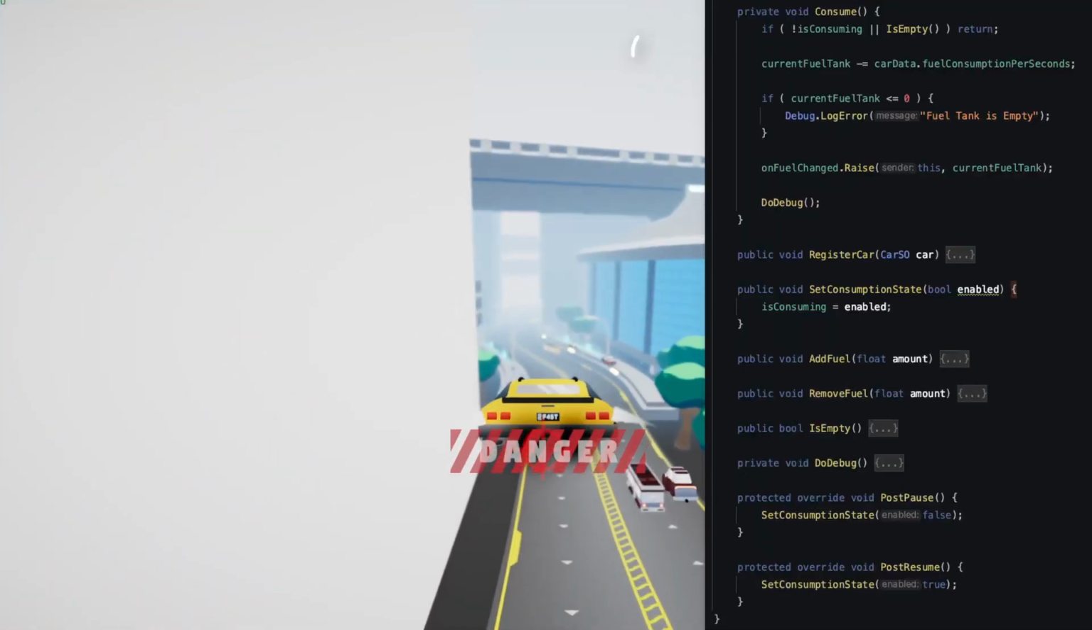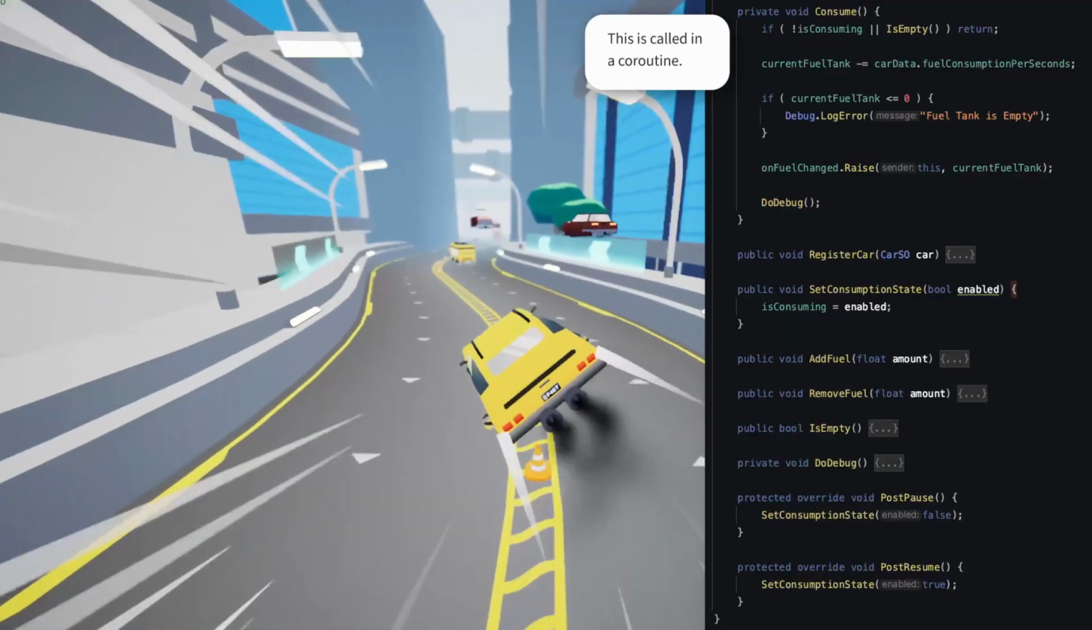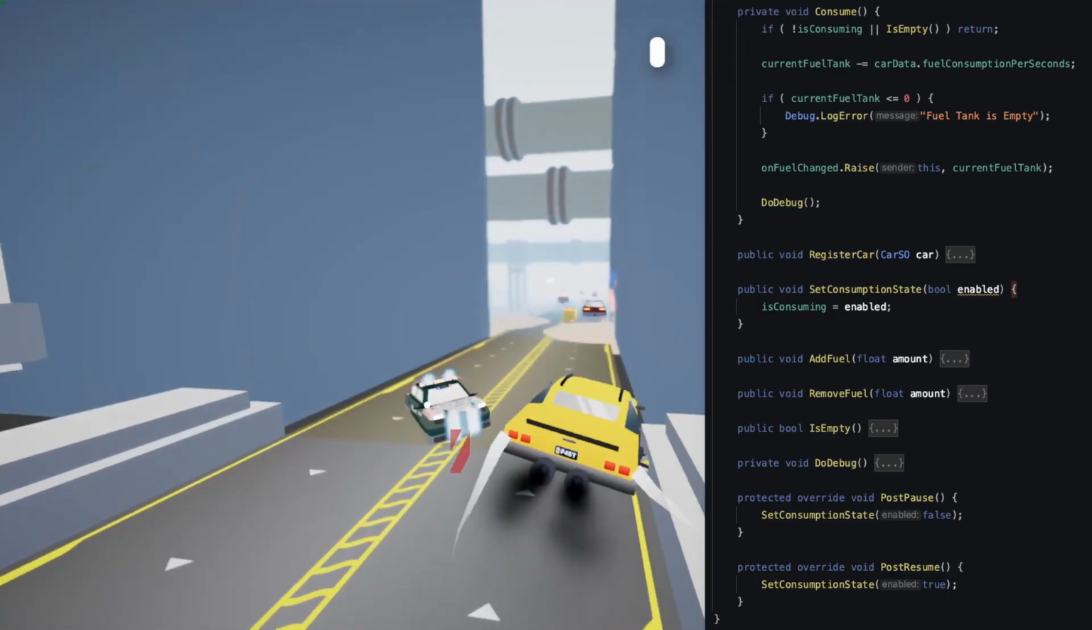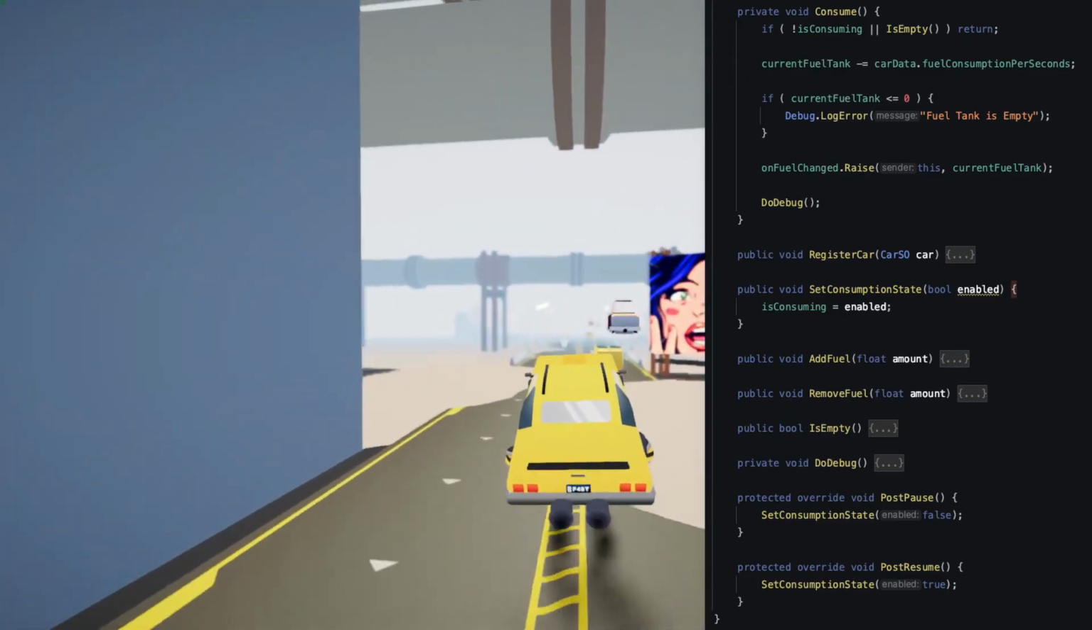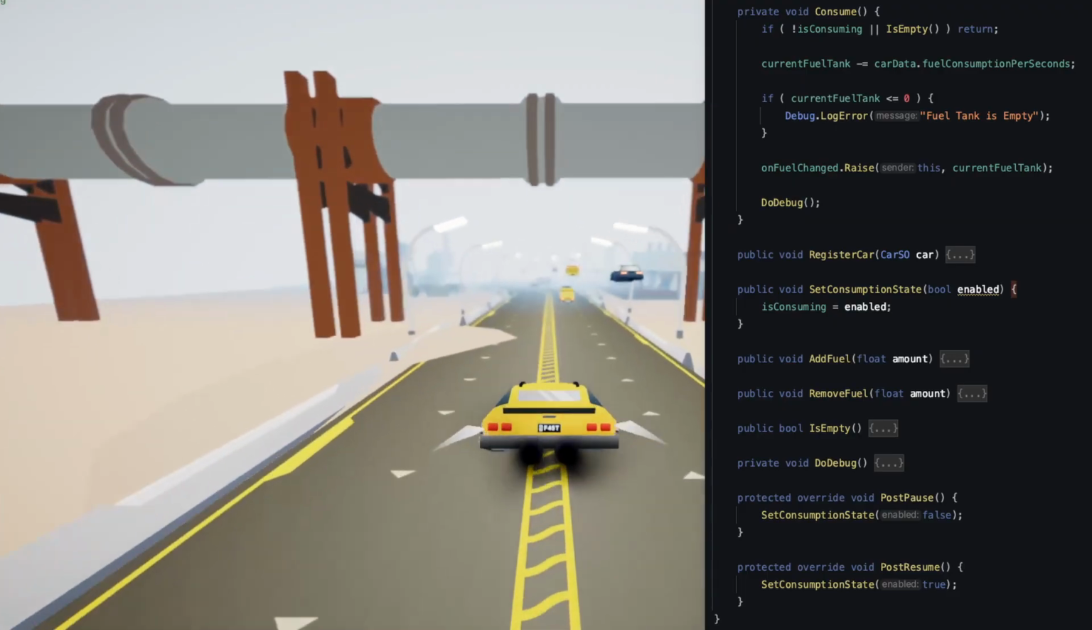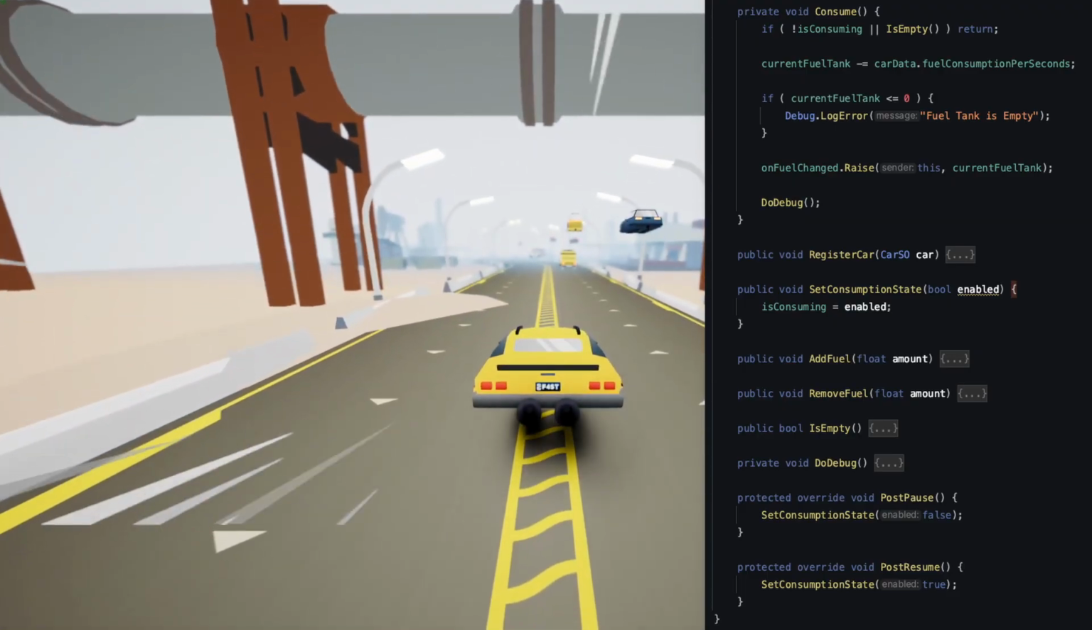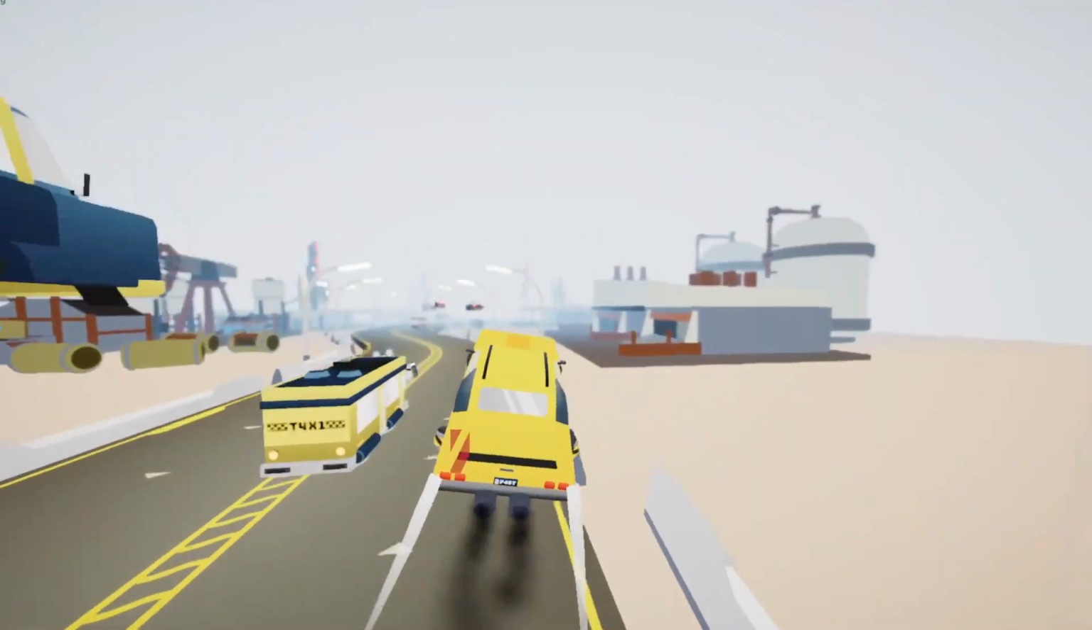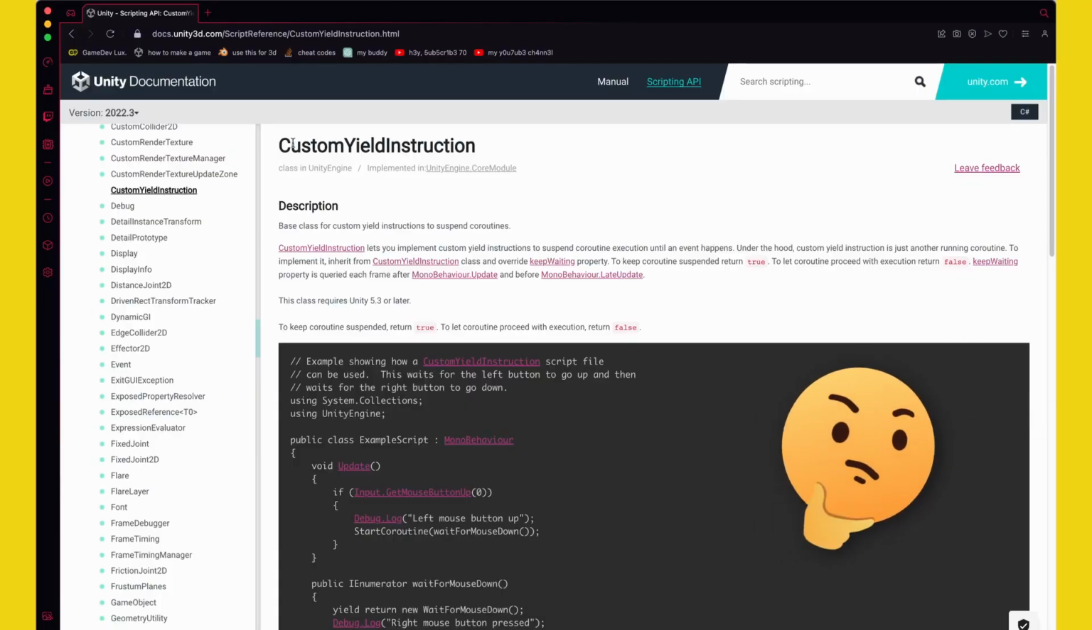For example, in my fuel controller, I consume fuel through a coroutine. So here I can set some flags to make sure that the coroutine idles. Most of the time, I prefer to make a coroutine idle and wait rather than killing and restarting it. And if you feel very fancy, you could even implement a custom yield instruction to handle that state.